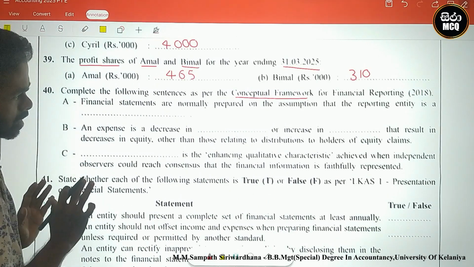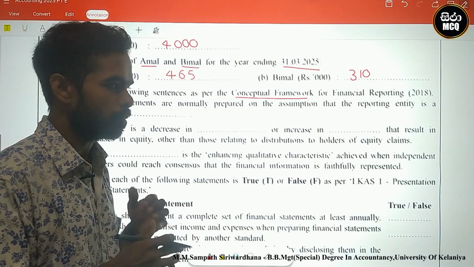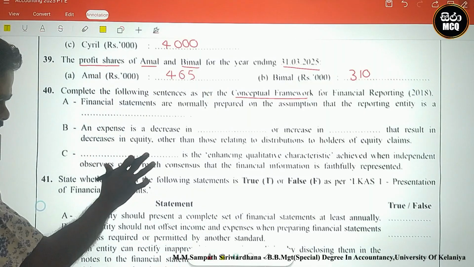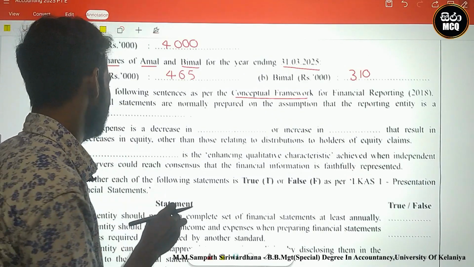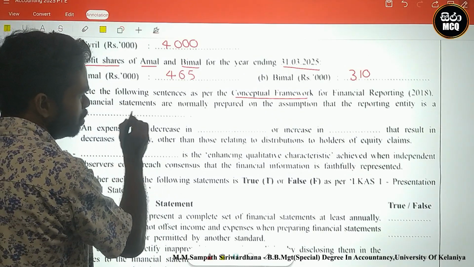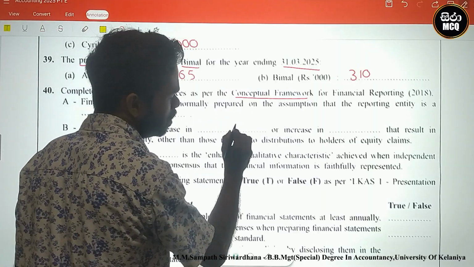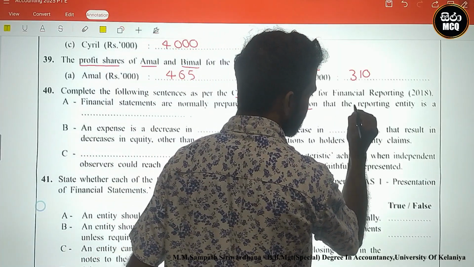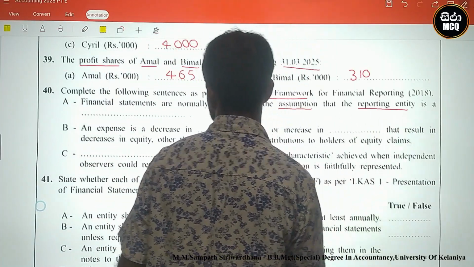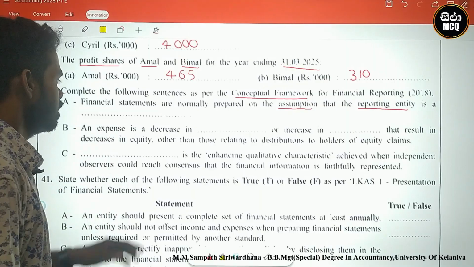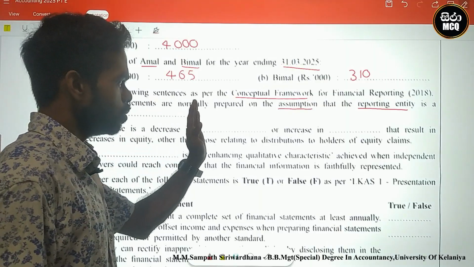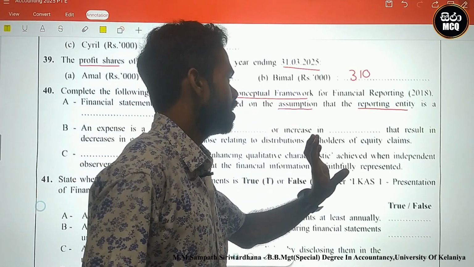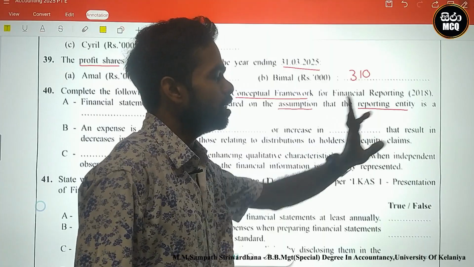Look here, there are some sentences related to the conceptual framework. We must complete them using the correct word. There are no words given, we must add the word. Financial statements are normally prepared on an assumption. There is some assumption, that the reporting entity is blank. What is this? The major assumption.